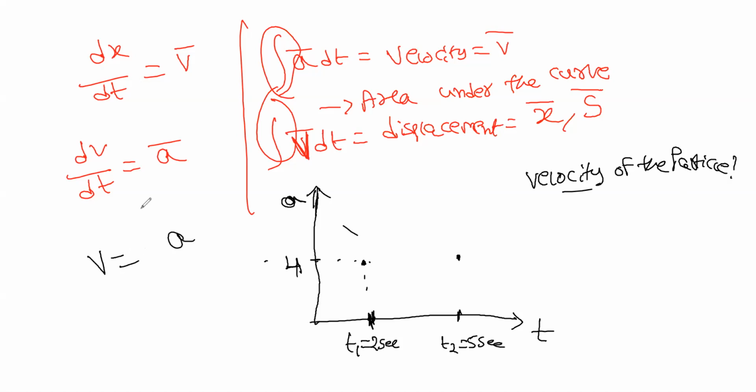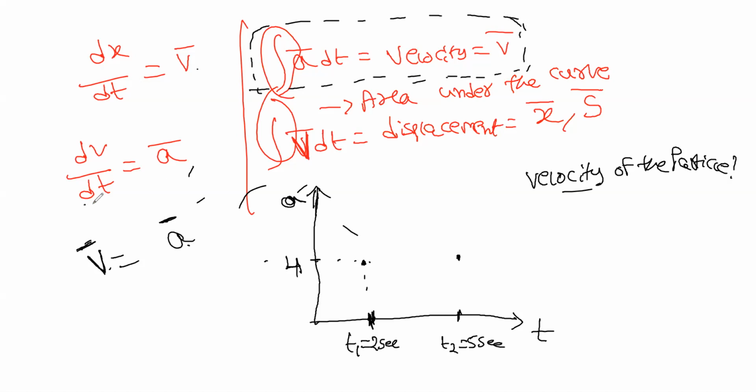What is the relation when v and a are given? There are four formulas: dx by dt, dv by dt, integration of a dt, integration of v dt. When v and a are given, you have to use this formula. This is the only one formula where v and a are related.